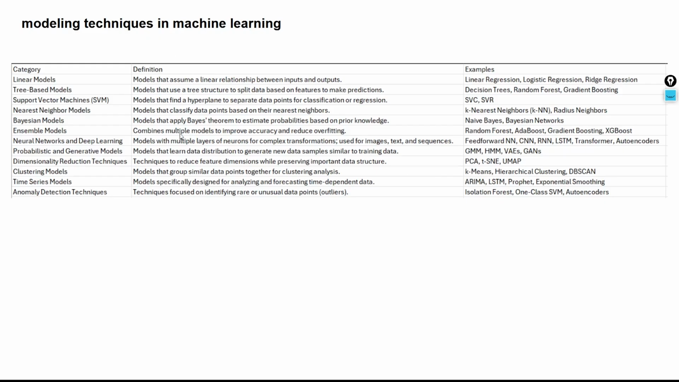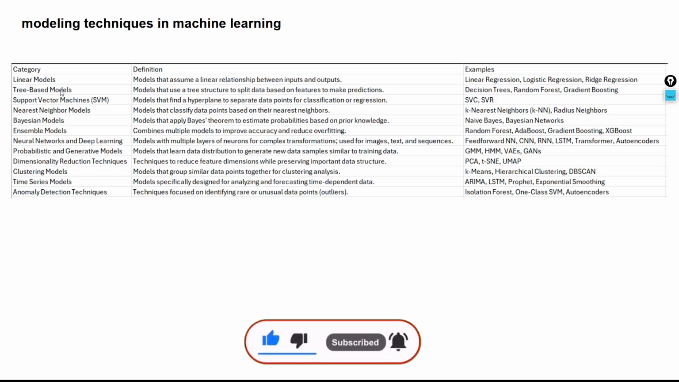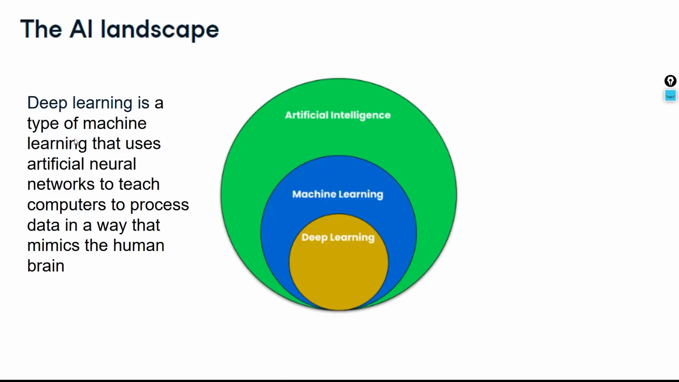These are just 10 techniques, to summarize. We have the linear models. What are linear models? When I say models, basically it's some kind of algorithm being implemented. Models that assume a linear relationship between the inputs and outputs, like linear regression. The temperature example, or house price predictions, everything comes under linear models. Next we have tree-based models, SVMs, and nearest neighbor models. All these are different modeling techniques in machine learning.